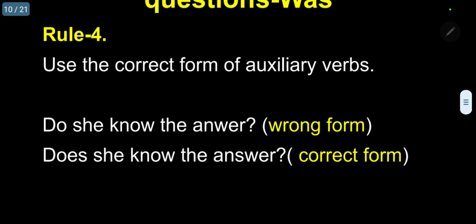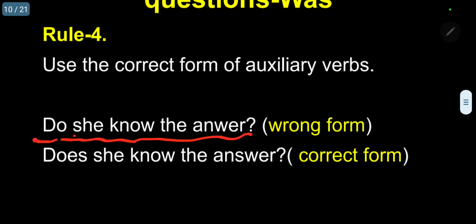Now rule 4: use the correct form of auxiliary verb. That means depending upon the nature of the subject, noun or pronoun, you have to use the proper auxiliary verb. Example: do she know the answer?